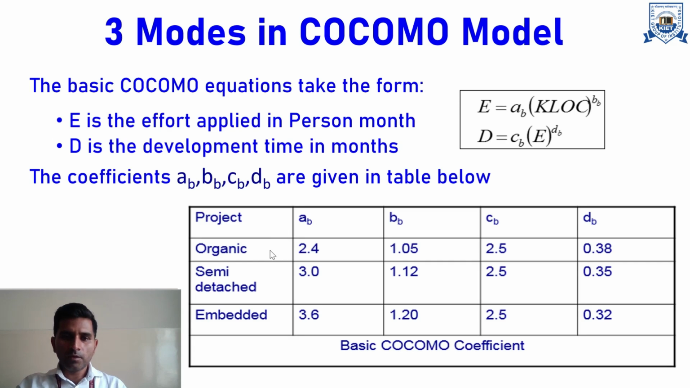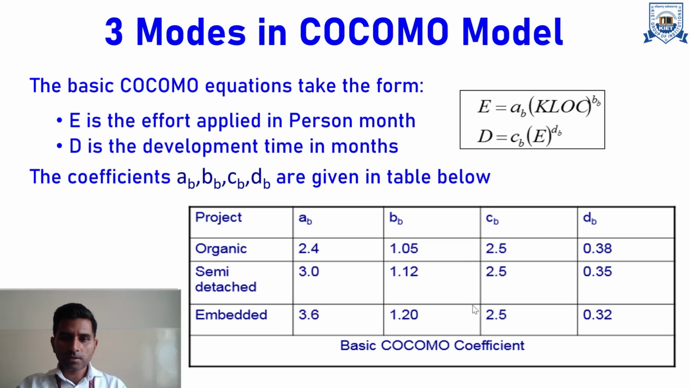And depending upon the different modes of the COCOMO model, like organic, a value is 2.4, b coefficient is 1.05, c is 2.5, d is 0.38. For semi-detached, we have a equal to 3, b equal to 1.12, c 2.5 and d 0.35. Similarly, for embedded, we have a 3.6, b 1.20, c 2.5, d 0.32.